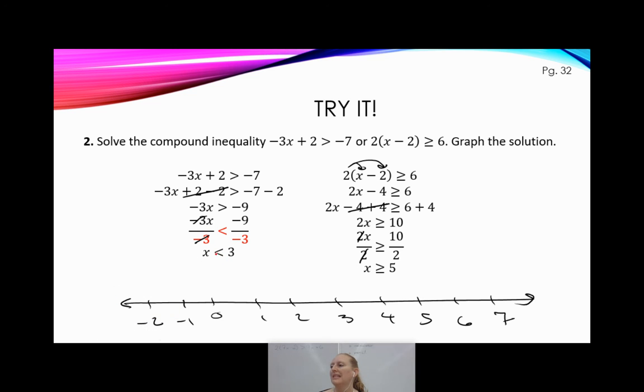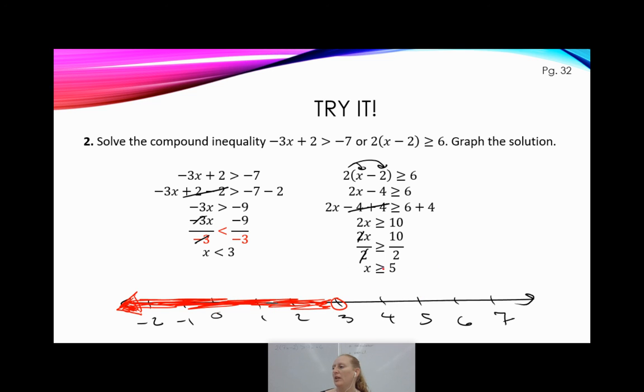All right. Let's graph each one individually. This says x is less than 3, okay? No squashed equal sign then, so an open circle at 3. X is less than that, so I need to color off to the left. Maybe this is a little longer than I needed it to be. That's okay. So color off to the left. Put my arrow so I know it goes forever that way.